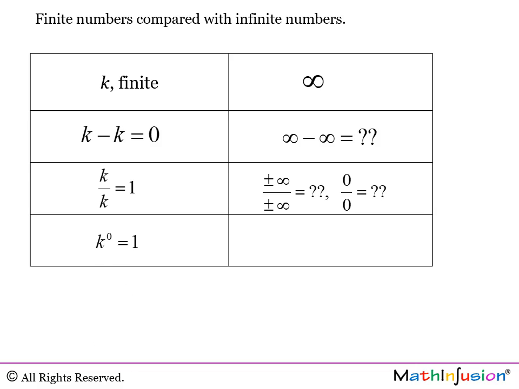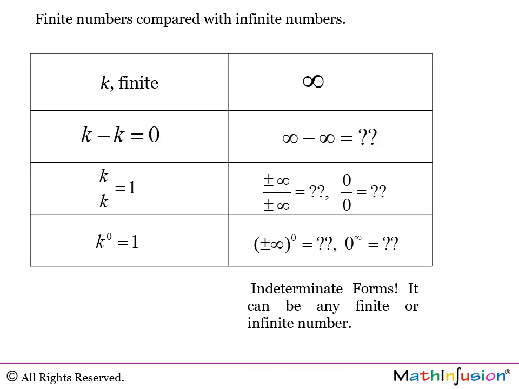K to the power of 0 is 1. But plus minus infinity to the power of 0 can be anything, and also 0 to the power of infinity can be anything. You probably wonder how come 0, which is kind of a finite number. Yes, but you have to understand, 0 is the reciprocal of infinity. All those forms are called indeterminate forms. It can be any finite or infinite number.